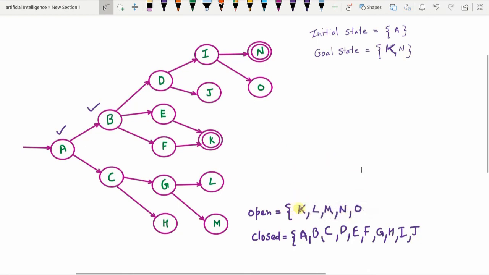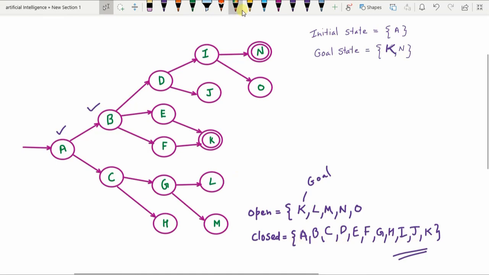Next, K is the first element, or the frontmost element, of the open list. We examine whether K is a goal node. Now please note, K is a goal node. So as a result, the algorithm stops because we have found the goal node. Just before the final traversal order is determined, K is also added to the closed list. And the final answer, that is the traversal order, you are going to see in the closed list.